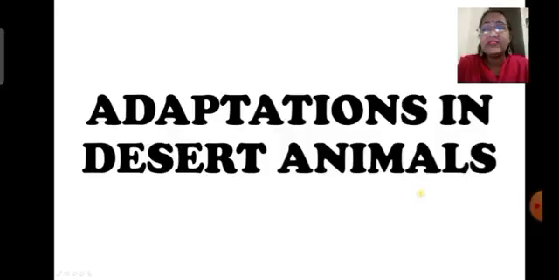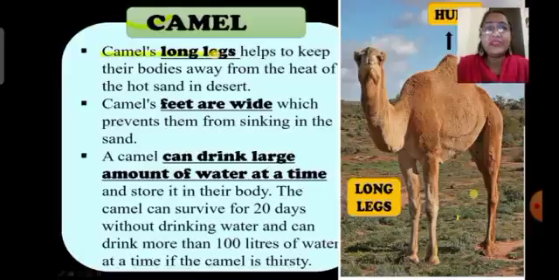Now children, we'll see which features make the animals present in the desert survive in the desert region. So first we'll see adaptation in desert animals. In that, first we'll see adaptation in the camel. A camel shows many adaptations which help it to live in the hot desert.